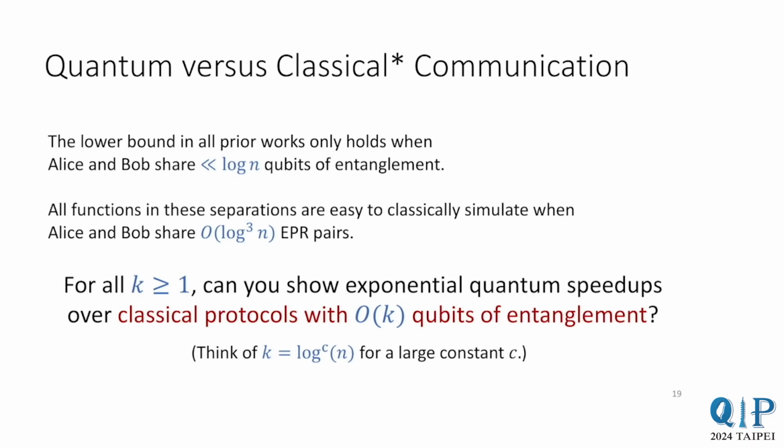We ask, how much entanglement do you really need? For some small k, think of k as polylog n, can we simulate all quantum communication classically using just k qubits of entanglement? Or is it the case that for every k, you can get exponential quantum speedups over classical protocols that use k qubits of entanglement?